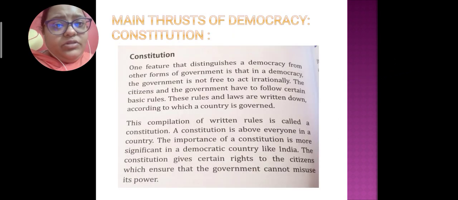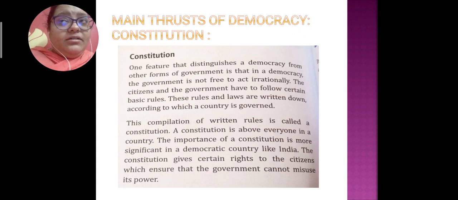So what is the main thrust of democracy? What is the pure form or main agenda of democracy? The main thing to which democracy gives importance is the constitution.